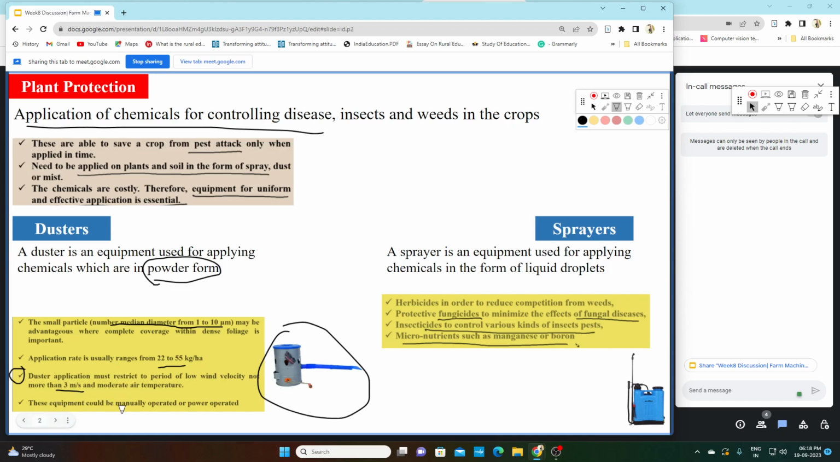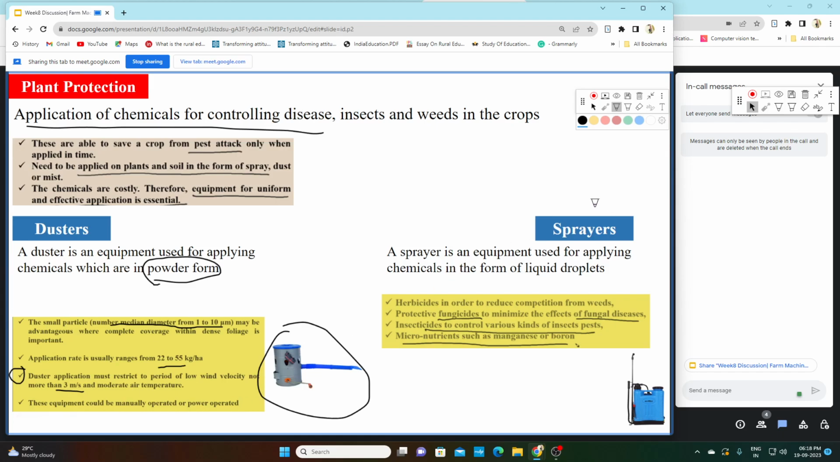And fourth is equipment could be manually operated or power operated. Like it can be manually operated by hand, or we can install some battery or other equipment so that it is automatically operated. So this is all about duster.